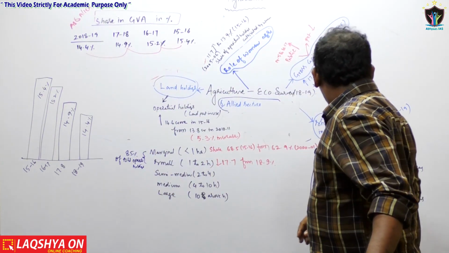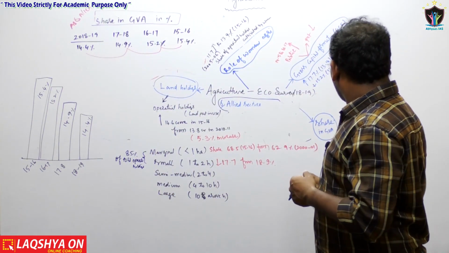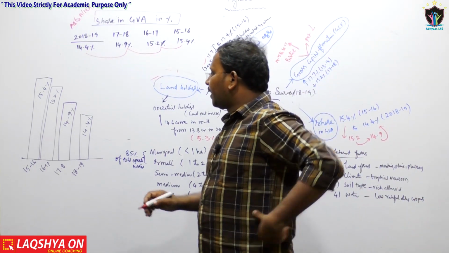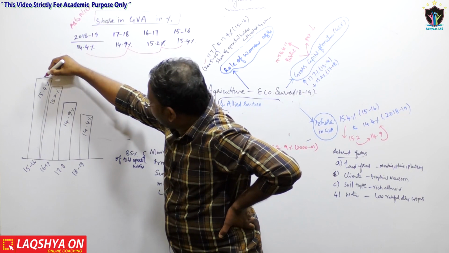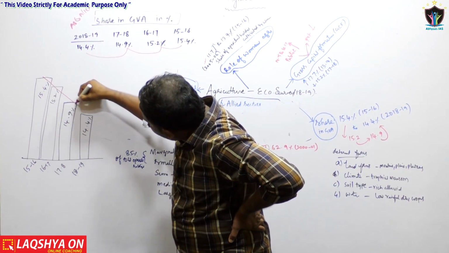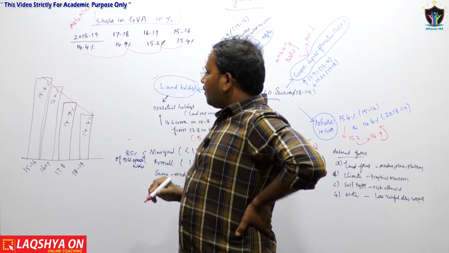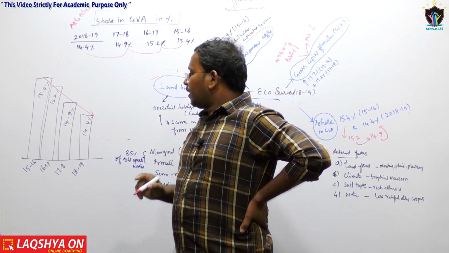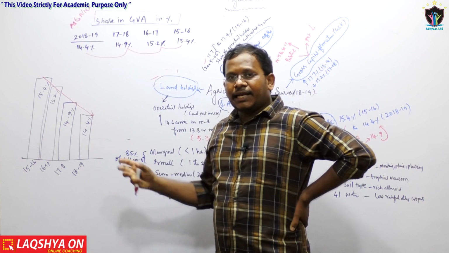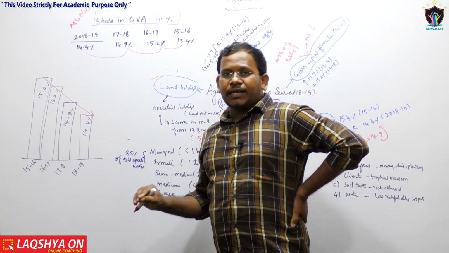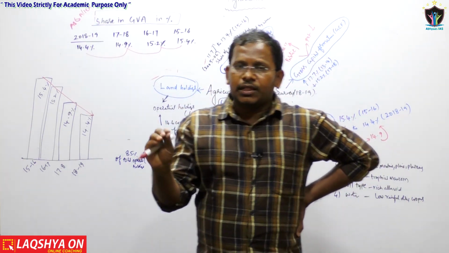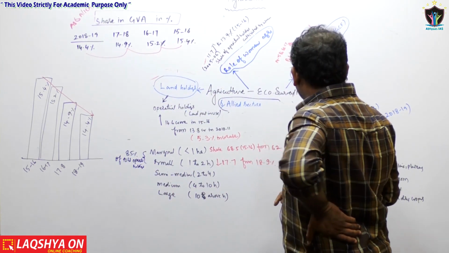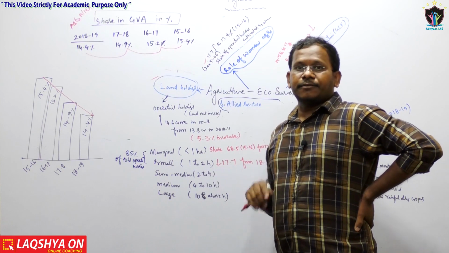Now see here, as far as the total decline in the share of the agriculture sector to the GDP is concerned, there has been a consistent decrease in the share of the agriculture and allied sectors to the GDP. That means I do not have any positive indicators to speak positively about the NDA government as far as the share in the GVA percentage is concerned.